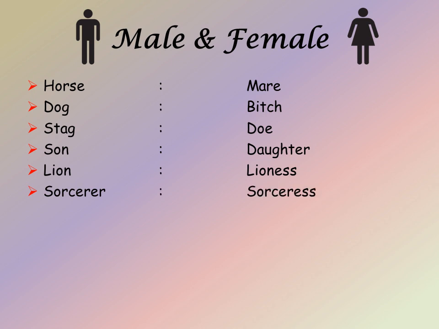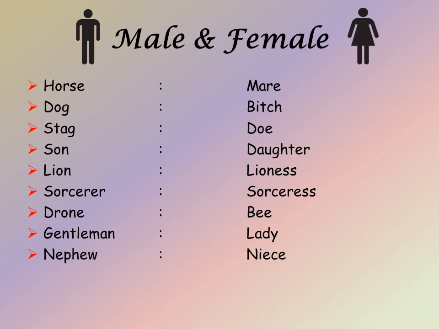The man who has magical powers is called a sorcerer and the female who has magical powers is called a sorceress. The male bee is called a drone and the female bee is called a bee itself. In human beings, the male person is called a gentleman and the female one is called a lady or woman. The son of a brother-in-law or sister-in-law is called a nephew and the daughter of a brother-in-law or sister-in-law is called a niece. The male tiger is called a tiger itself and the female one is called a tigress.